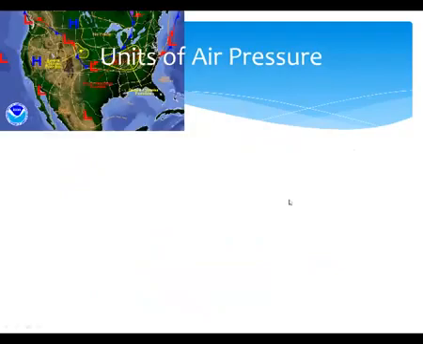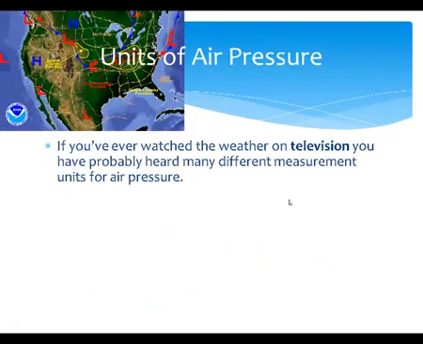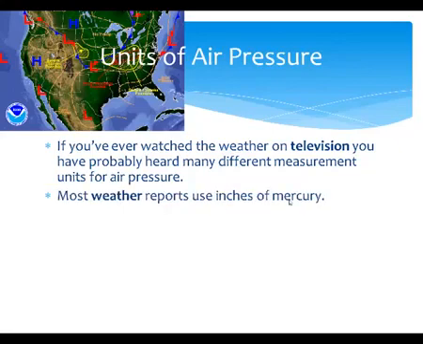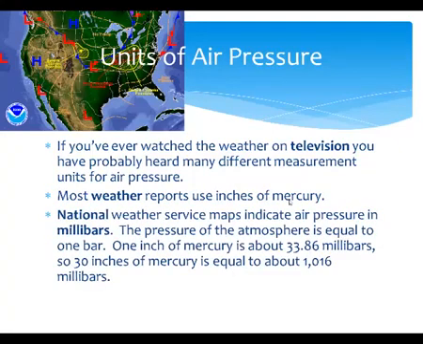Units of air pressure. If you've ever watched the weather on television, you've probably heard many different measurement units used for air pressure. Most weather reports use inches of mercury. The National Weather Service indicates air pressure in millibars. So you may have heard the term millibars before when a weatherman's talking about low and high pressure systems moving in. 1 inch of mercury is about 33.86 millibars. So 30 inches of mercury is equal to about 1016 millibars. Just some simple math there in order to convert from millibars into inches of mercury.